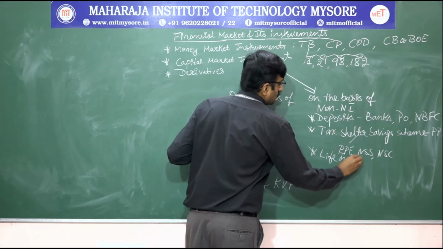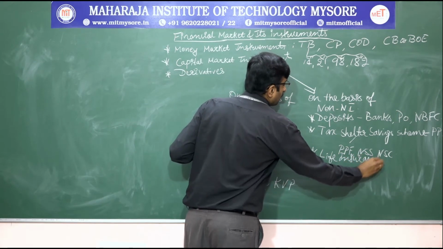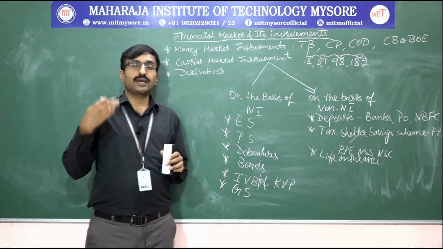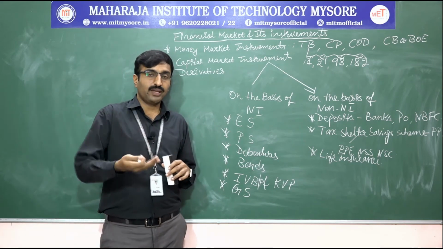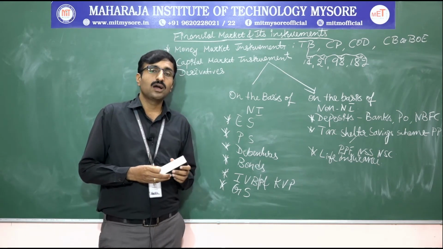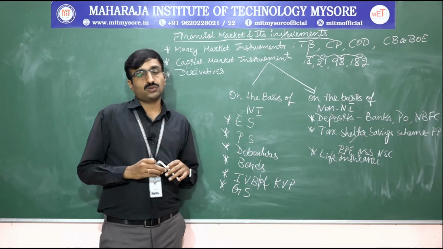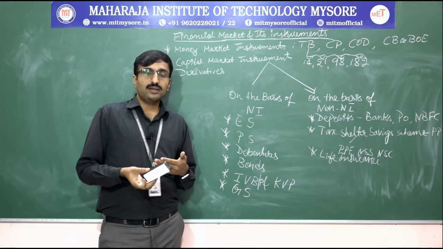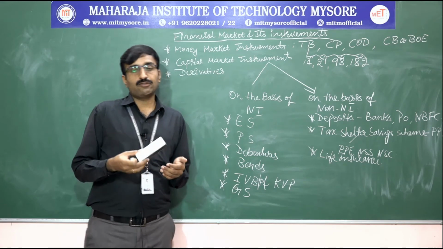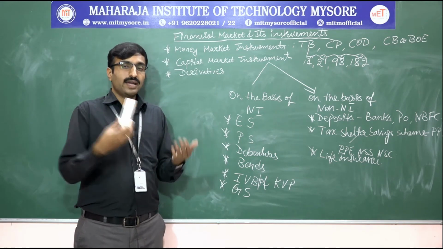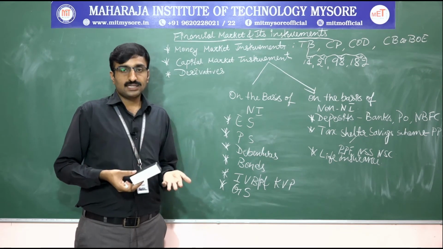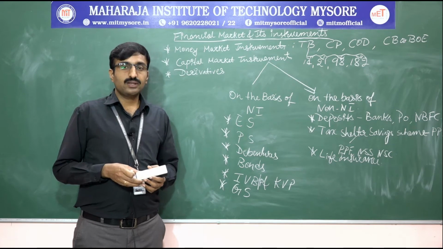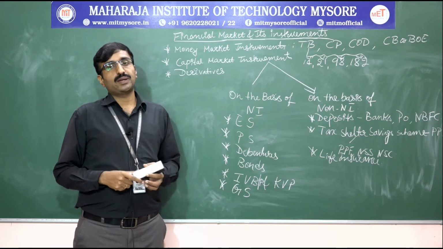Life insurance is an agreement, or a contract, between the insurer and the insuree. Those who are buying the insurance, the beneficiaries, we call them the insuree, and the insurance company is called the insurer. By investing money in any kind of life insurance, maybe SBI Life Insurance or LIC, we can have a tax benefit, and it's also one type of capital market instrument.